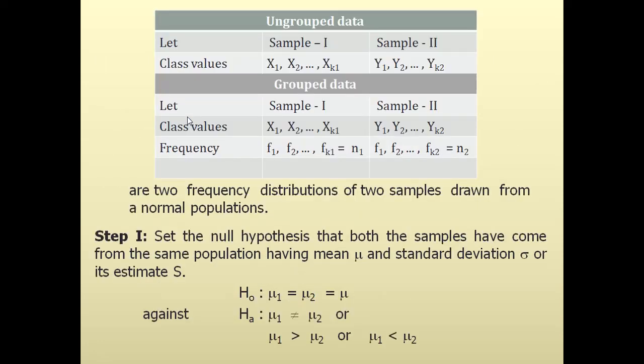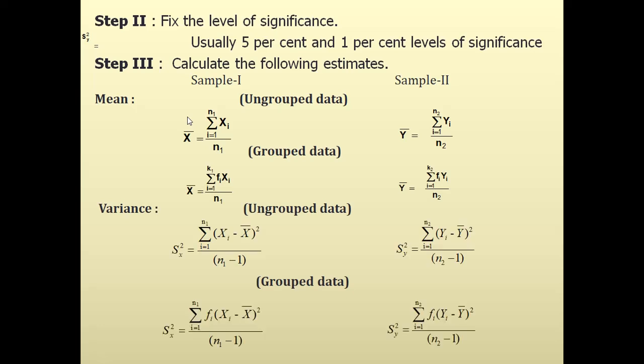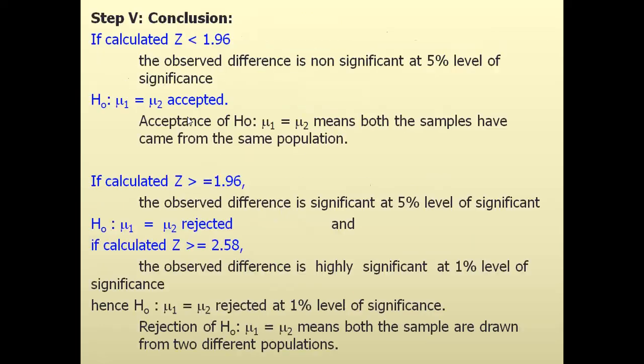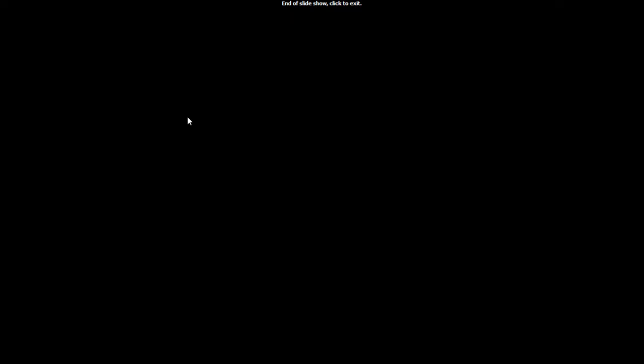This is the example of two sample Z test. Different steps are again here. You have the formula, you can work out the value, you can compare it with the table value and draw the conclusion.